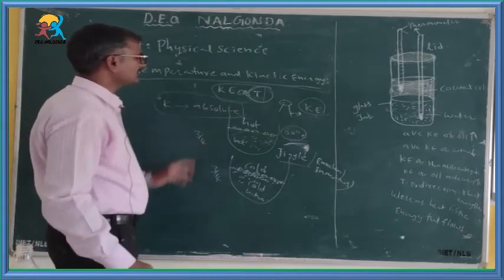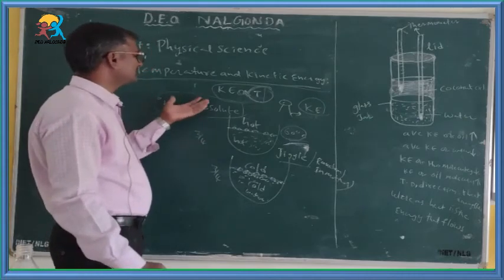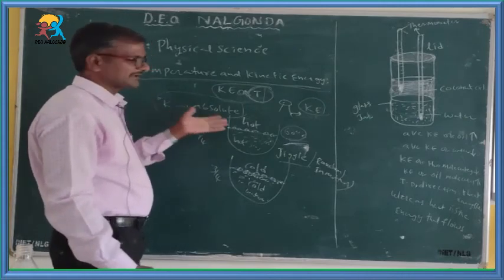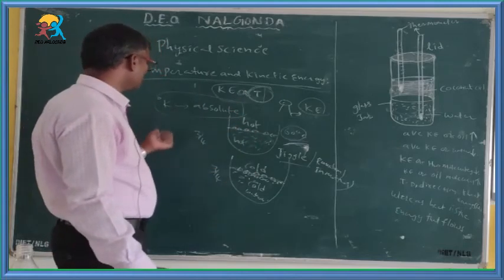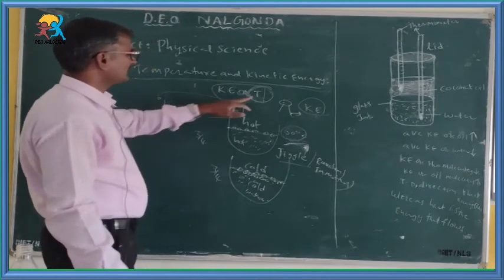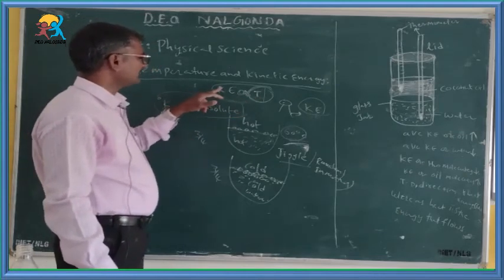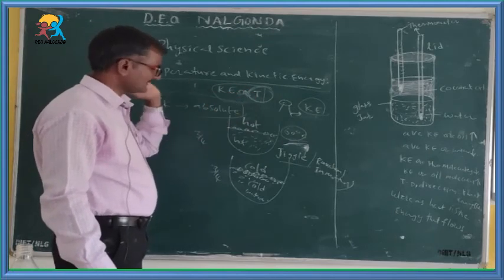Absolute temperature means nothing but Kelvin temperature. The temperature of a system expressed in Kelvin is recalled as absolute temperature. So finally, the relation between kinetic energy and temperature is directly proportional.